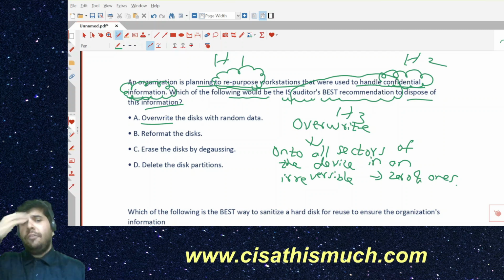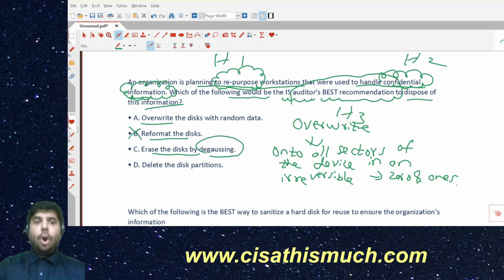Option number B, reformat the disk. Formatting will never come. Option number C, erase the disk by degaussing. Option number D, delete the disk partition.